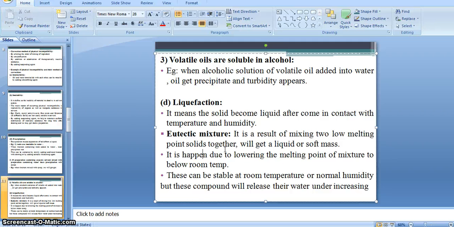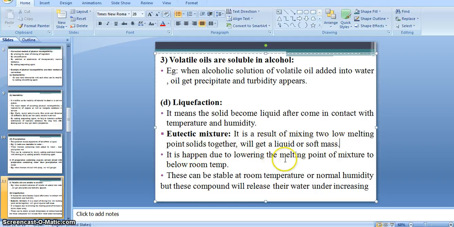It is the result of mixing two lower melting point solids together, and that time we get a liquid or soft mass. That is the definition of a eutectic mixture.